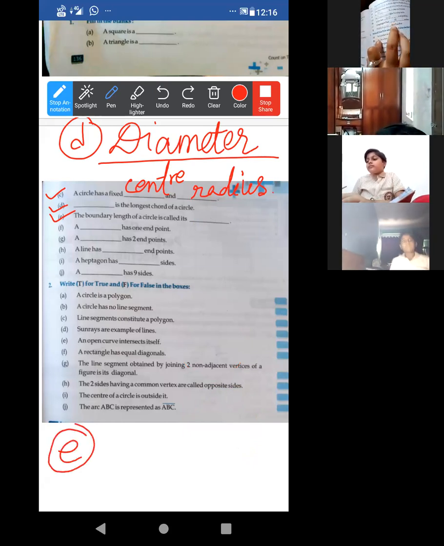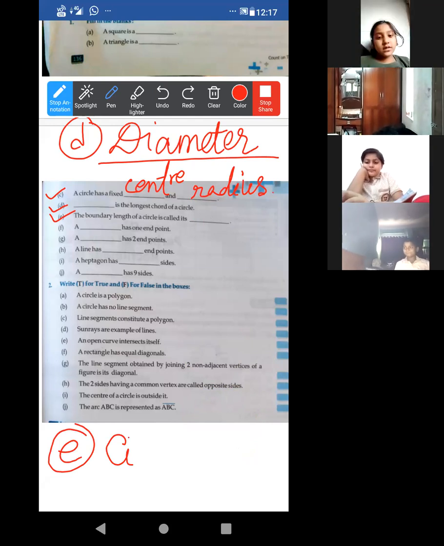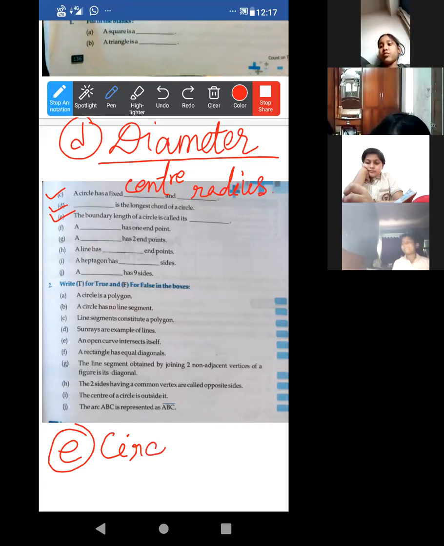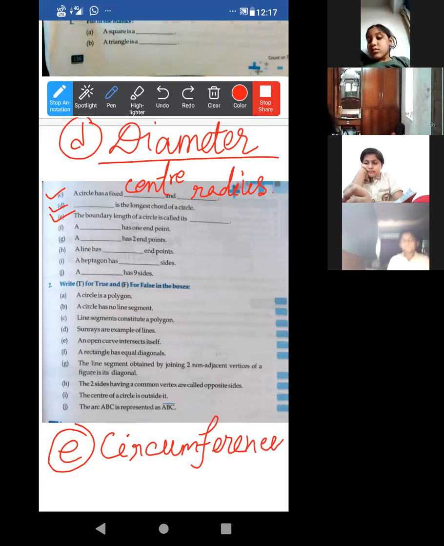All of you write it. Good. Farzana, you have done it in the book, then do it in your copy right now, because you will have to do it in class. Circumference. Write the spelling properly, huh? Sushnata has written, Oishani, Obhipsha.